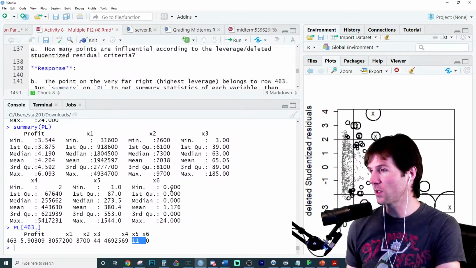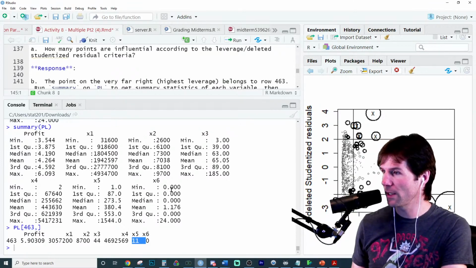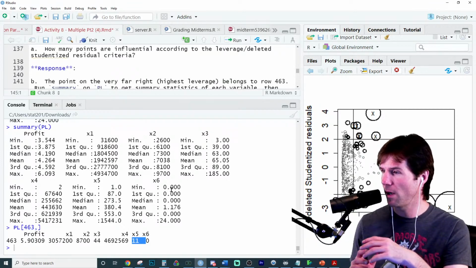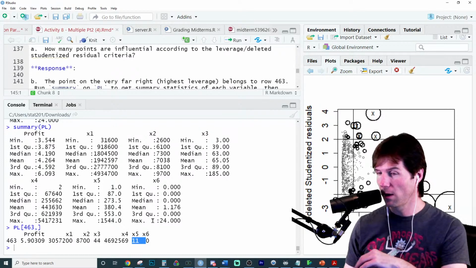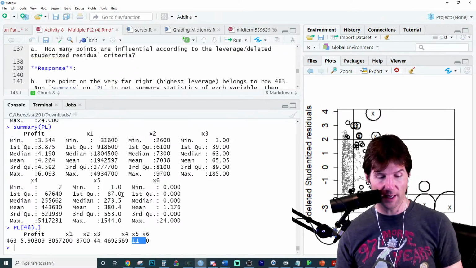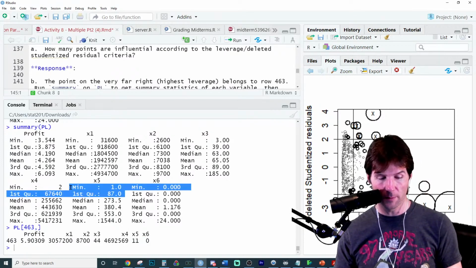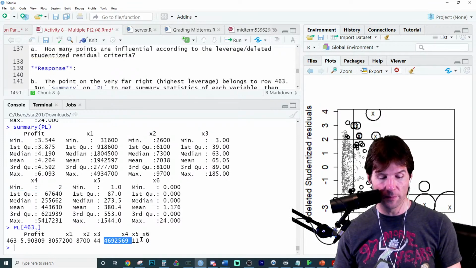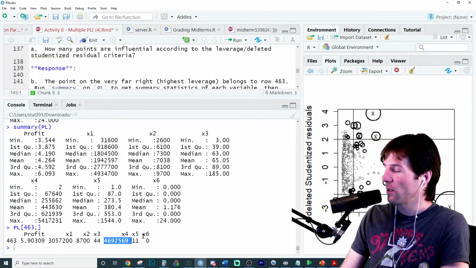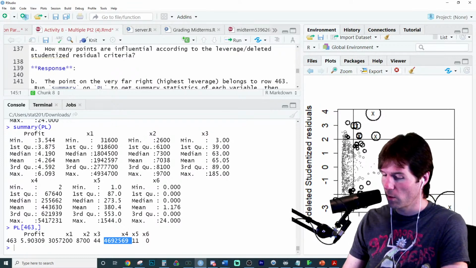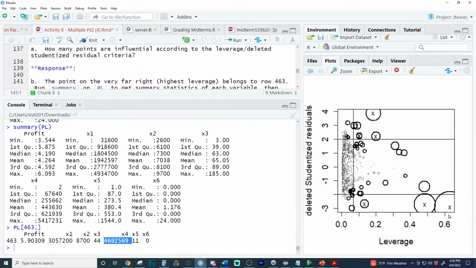It might be due to some low-high combination. It's on the extremes of most of these. X5 is a very low value in the bottom quartile. It's not near the mean of any of the X's. It's very odd. Does that make sense, Kayla? We're talking about this dot and its values. Its X5 value is near the minimum.